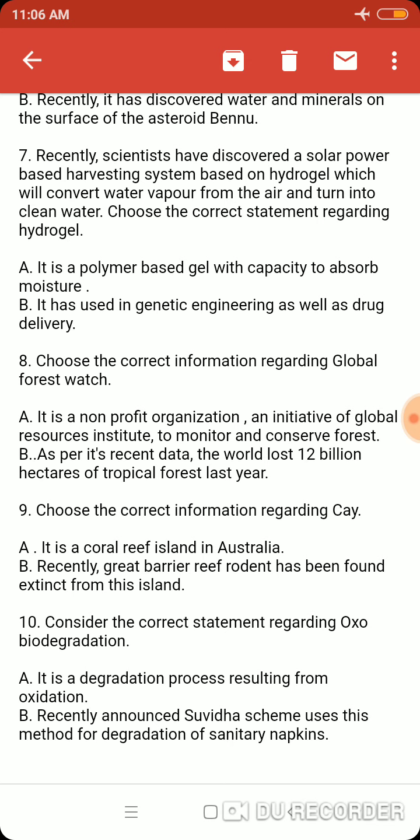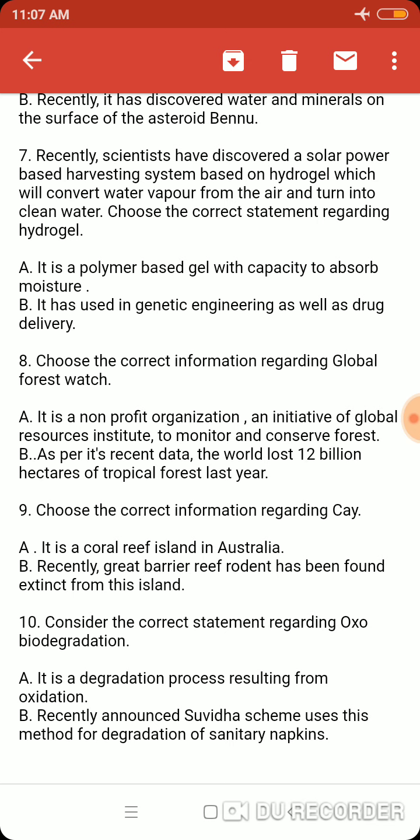Question number 8. Choose the correct information regarding Global Forest Watch. Option A, it is a non-profit organization, an initiative of Global Resource Institute, to monitor and conserve forests. Try to find out what is Global Resource Institute. Correct. Option B. This is important because it has come into news. As per its recent data, the world lost 12 billion hectares of tropical forest last year. This is also correct.